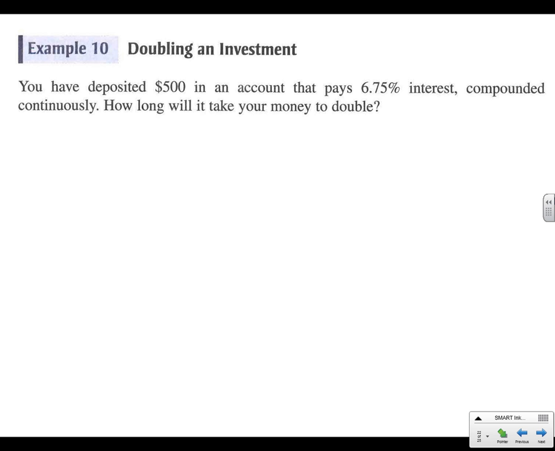All right, last 2 examples here. I know there's a lot going on here in 3-4. You've deposited $500 in an account that pays 6.75% interest compounded continuously. How long will it take for your money to double? All right, so this is PERT.